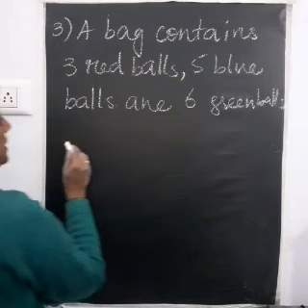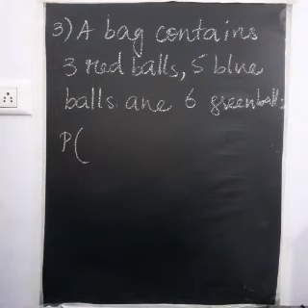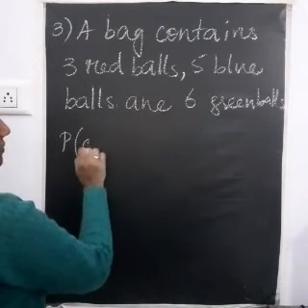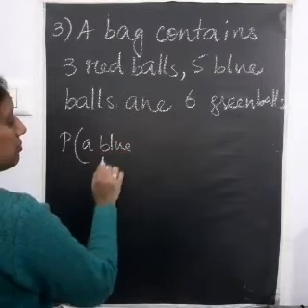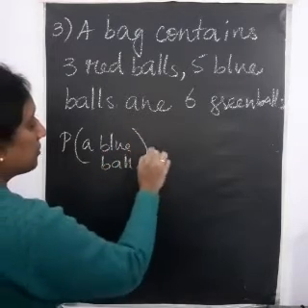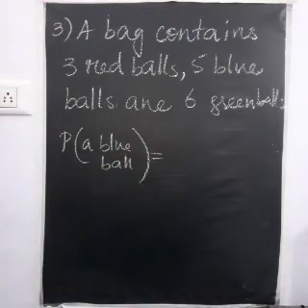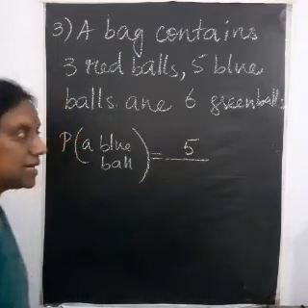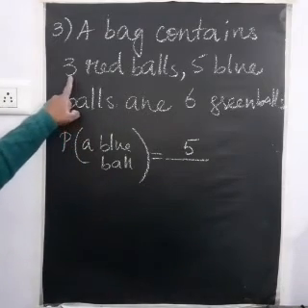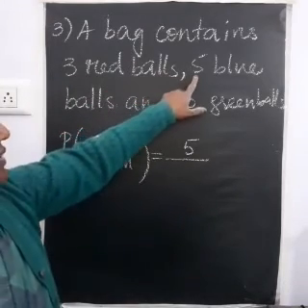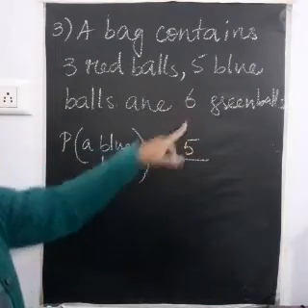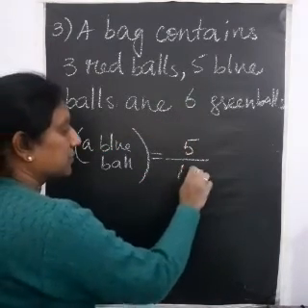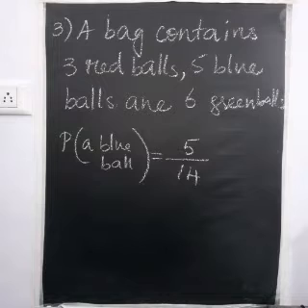Find the probability of getting a blue ball when you draw a ball from the bag. What's the probability of getting a blue ball? Now, how many blue balls are there? 5. 5 divided by, what is the total number of balls? 3 plus 5 plus 6 is 14. So we get the probability of getting a blue ball is 5 by 14.